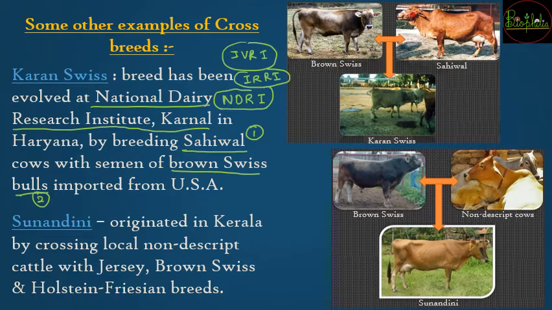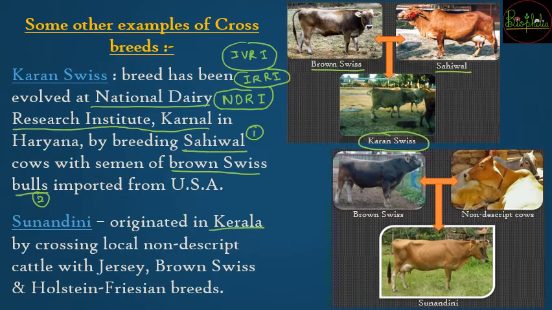So as you can see up here in the first image, when the brown Swiss bulls and the Sahiwal cows were bred together, a new breed was created, that was Karan Swiss. The second example is going to be Sunandini. It originated in Kerala.